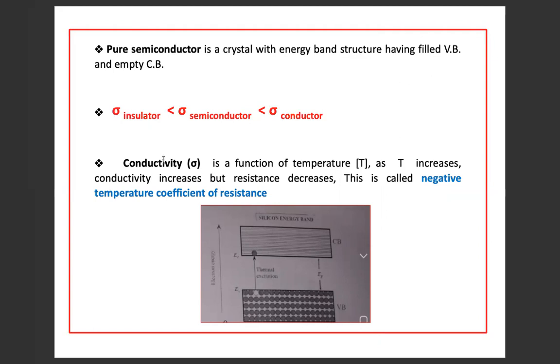For semiconductors, conductivity is a function of temperature. As temperature increases, conductivity increases, but its resistance decreases. So conductivity is strongly dependent on temperature. This phenomenon is called negative temperature coefficient of resistance.